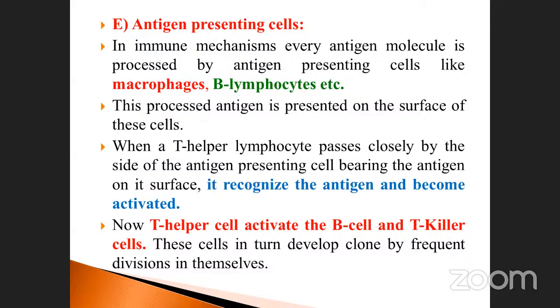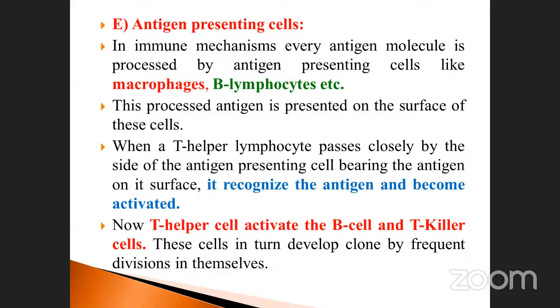In the immune mechanism, every antigen molecule is processed by antigen presenting cells like macrophages or B lymphocytes. What is the meaning of antigen presenting cell? Take macrophages as an example of a WBC. They have a specific antigen on their surface. B lymphocytes also have specific antigens. That's why antibody reacts with the antigens.